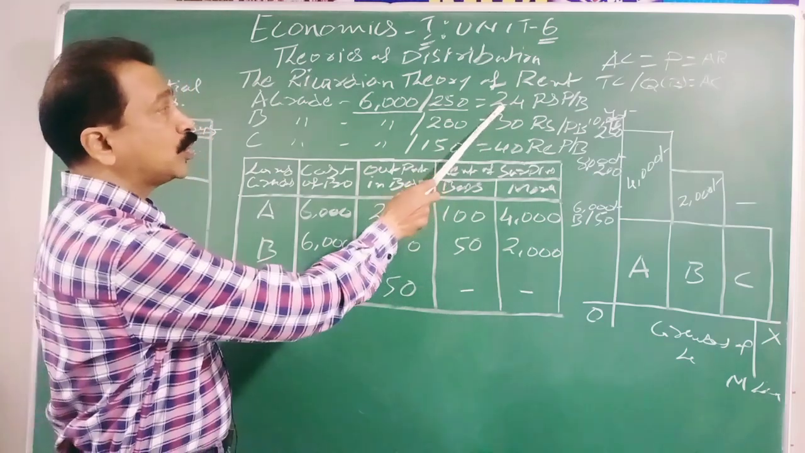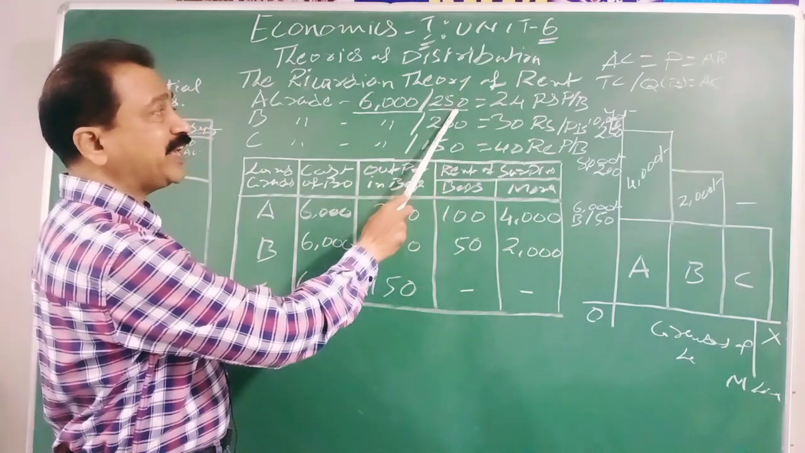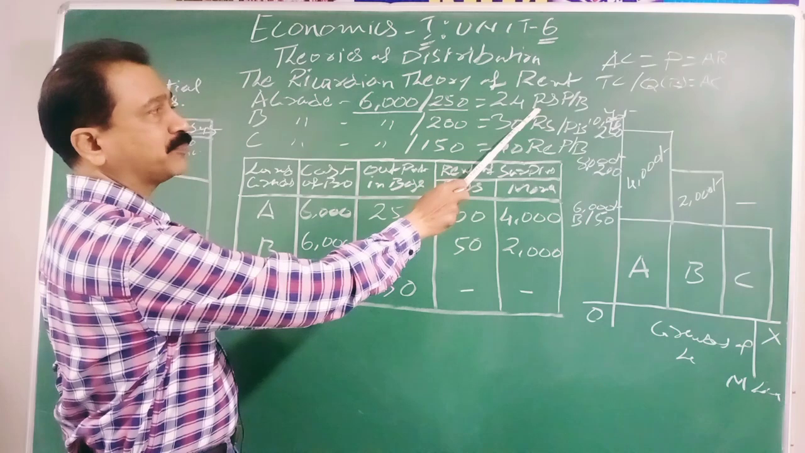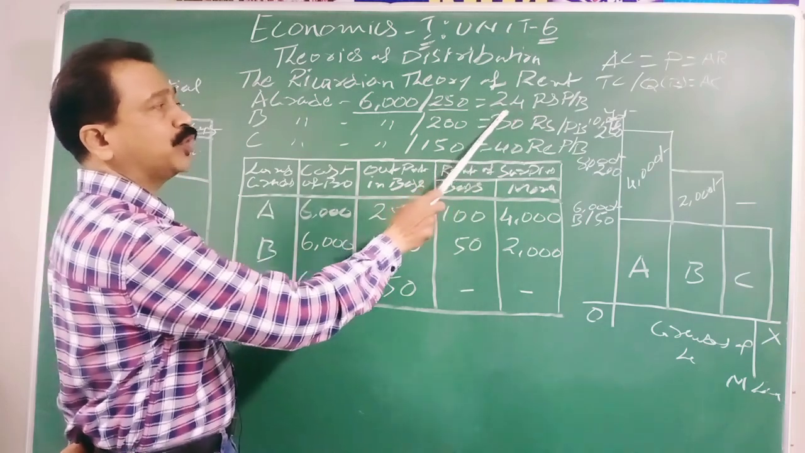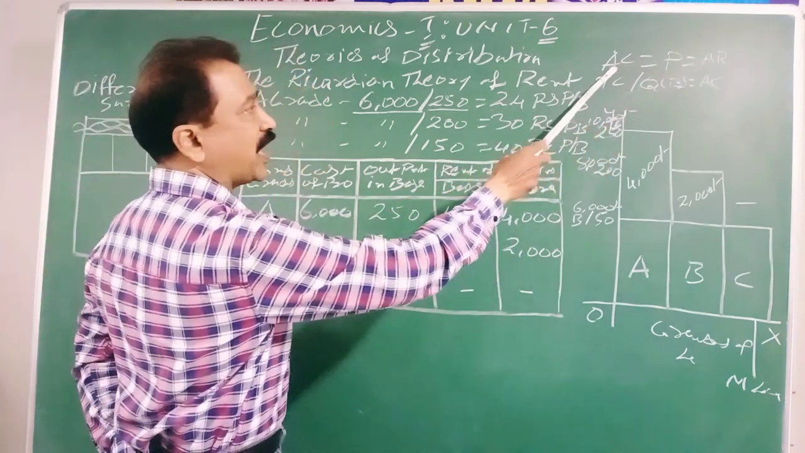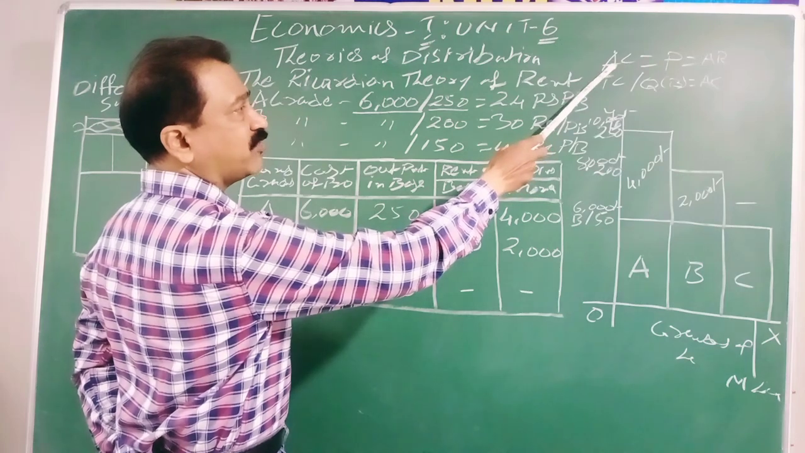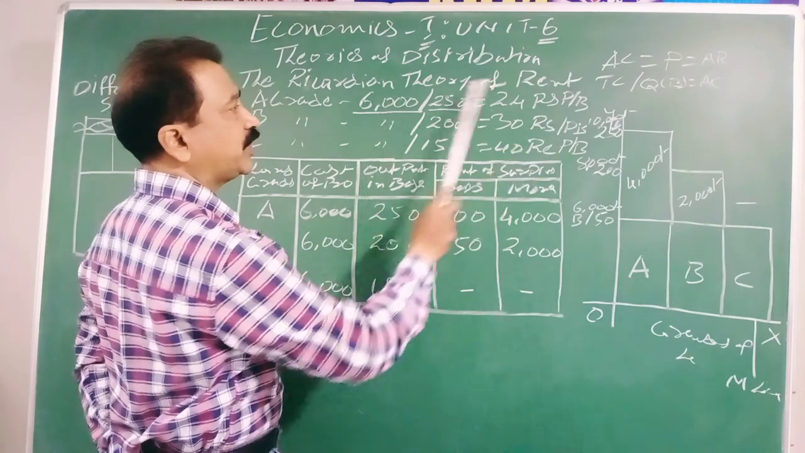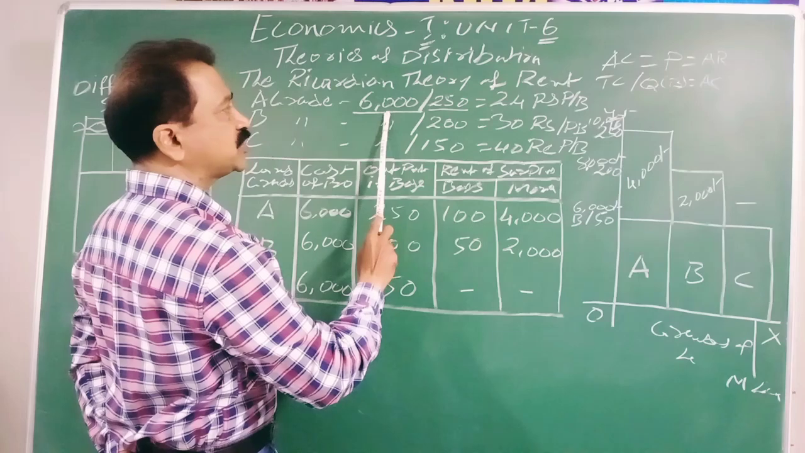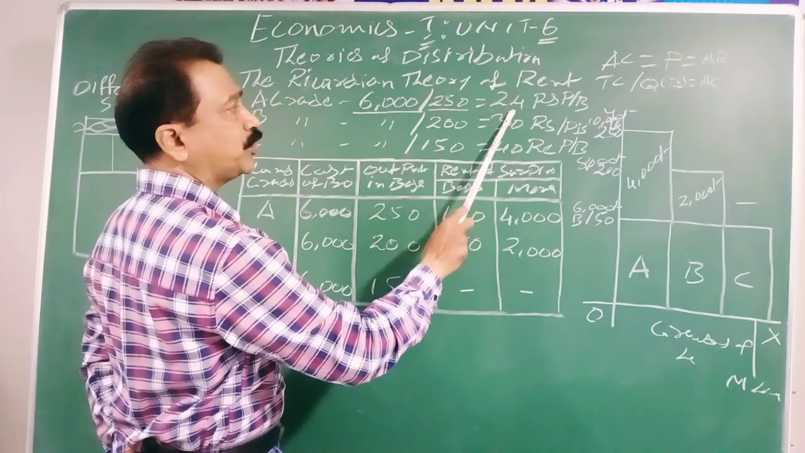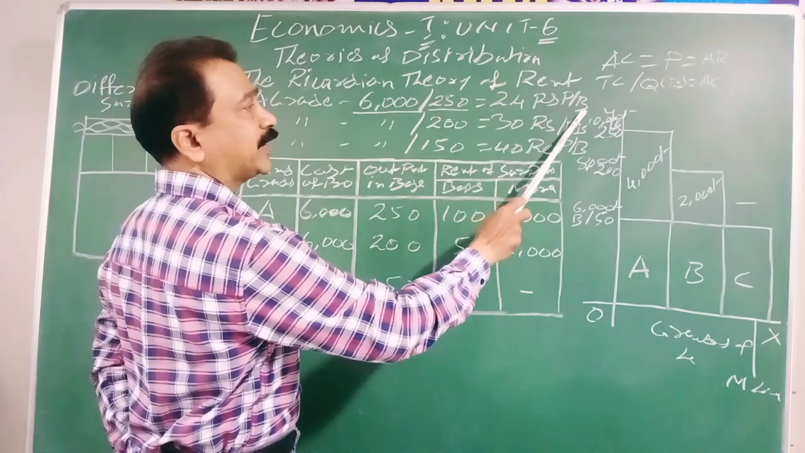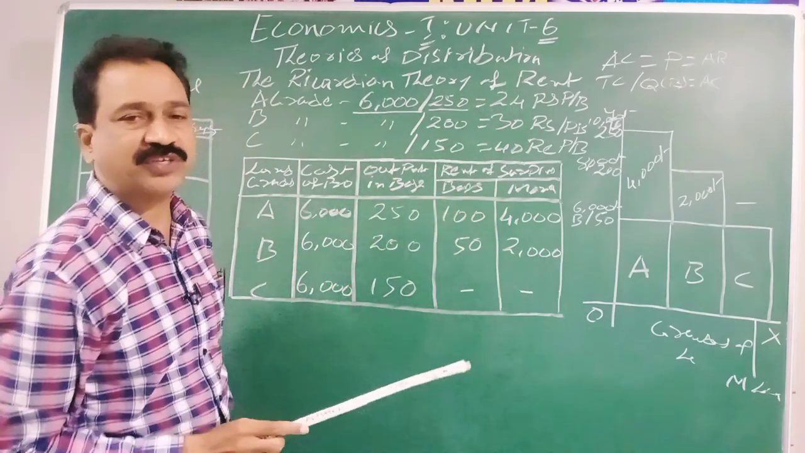So the first batch sold each bag at 24 rupees. That is the average revenue. They made that average revenue equal to average cost. How did they calculate the average cost? Total cost divided by total quantity. 6,000 divided by 250, 24 rupees per each bag. Then they sold it in the market.